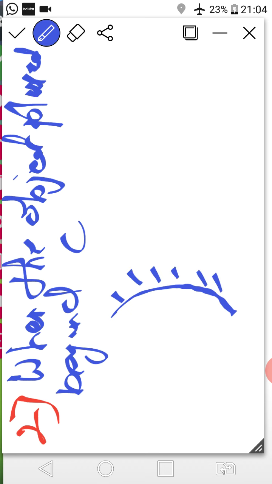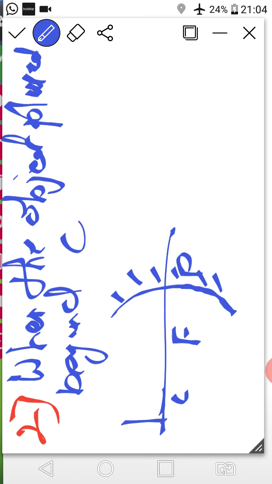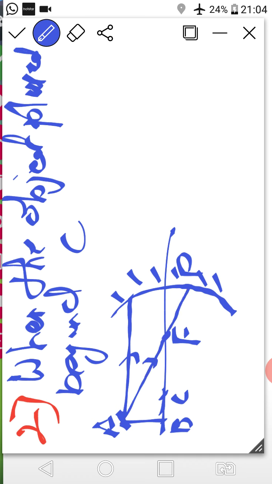Here is your mirror, here are pole, F and C, right? Suppose I have placed one object here. I will mention A here and this one is B. AB is the object. What will happen? One of the incident rays is parallel to the principal axis and another incident ray may pass through the center of curvature, through the focus, or be incident at the pole. Now I am considering that it is passing through the focus, right class?